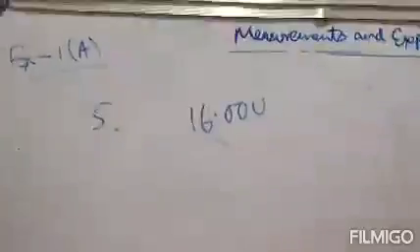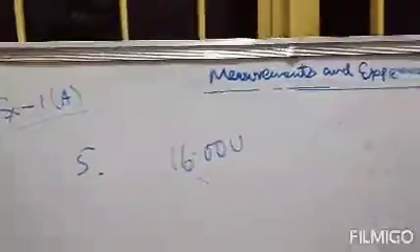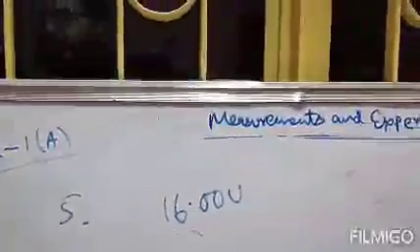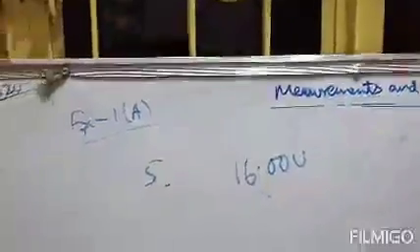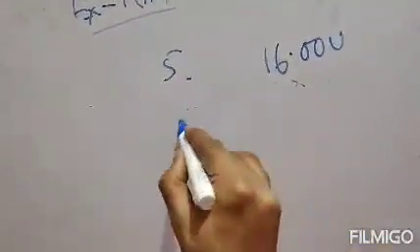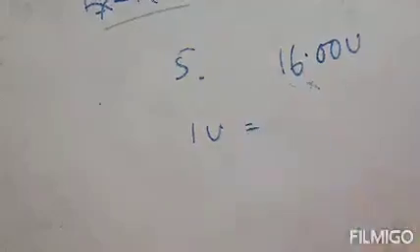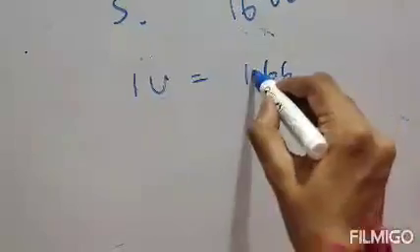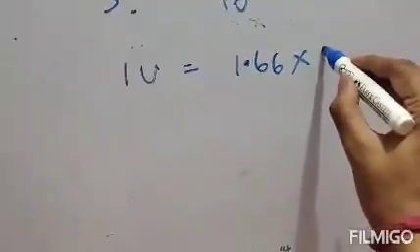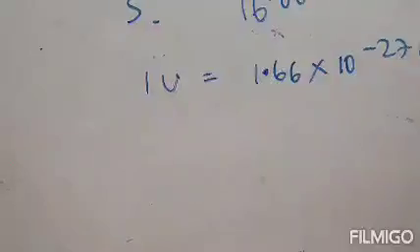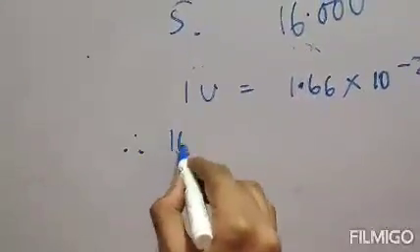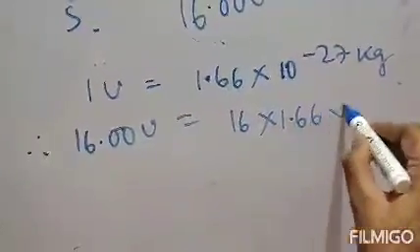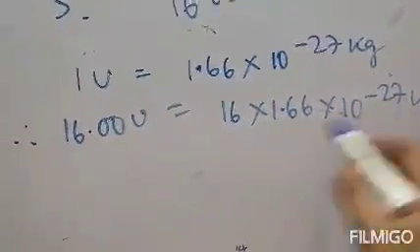U is the unified atomic mass unit. U and AMU are actually the same. Atomic mass unit is represented as AMU, and unified atomic mass unit is represented as U. Both are the same. So 1 U, that is 1 unified atomic mass unit, equals 1.66 into 10 to the power minus 27 kg. Clear? Therefore 16 U will be equal to 16 into 1.66 into 10 to the power minus 27 kg.